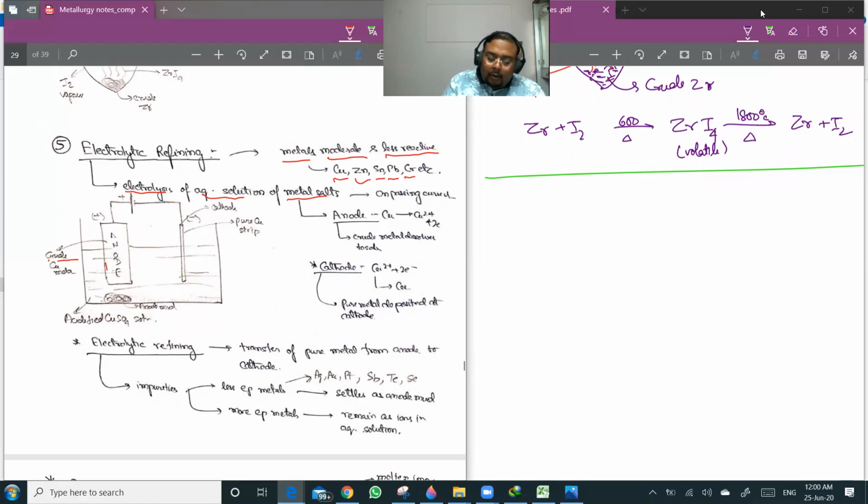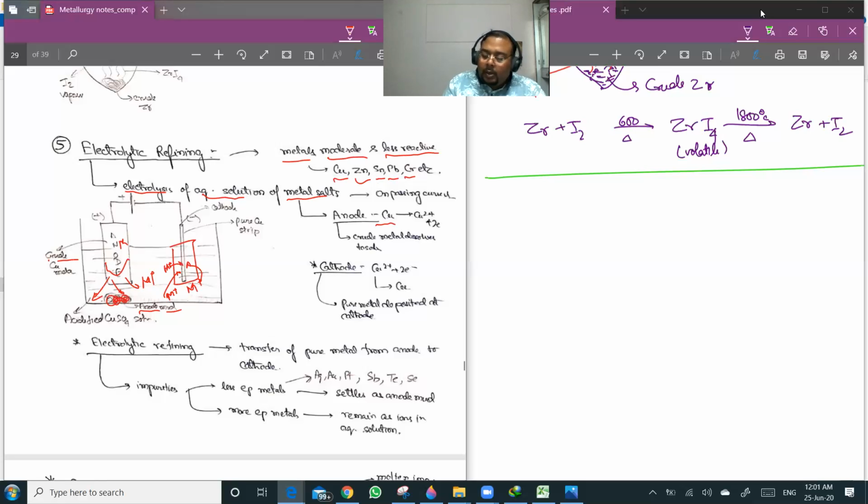So what will happen is that the anode will start dissolving. Suppose the metal M is here, it will go to M plus ion. And some impurities will settle down in the form of anode mud. While at the cathode, the same M plus will start getting deposited here. After some time, this will become a thicker strip, and then we can take it out. So at the anode, the reaction which takes place is oxidation.